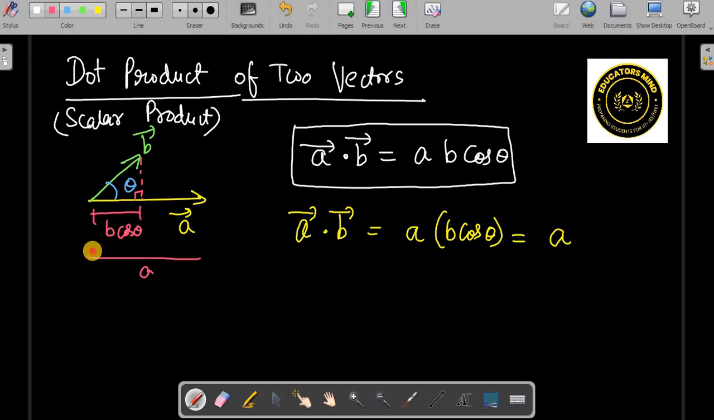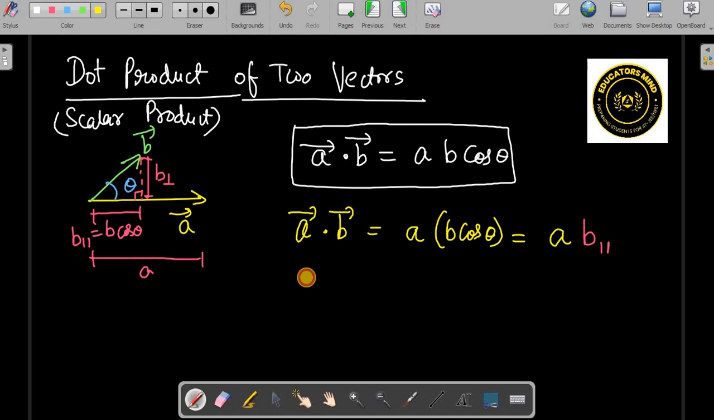Of course, this is A. So this length is B cos theta, this is A. So you are multiplying A with B cos theta, which you can say is the component of B parallel to A. This you can represent as B parallel, and this component you can represent as perpendicular to A. So A into B parallel, the product of these two, represents A dot B.